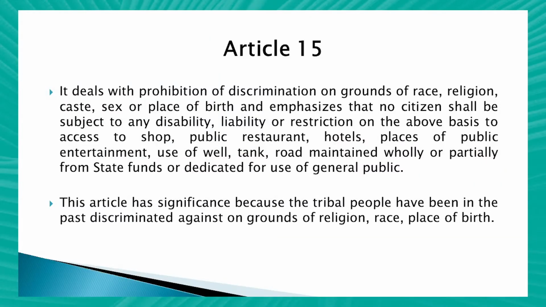Now let us discuss each of the articles in detail. The first article is Article 15. Article 15 deals with prohibition of discrimination on the grounds of race, religion, caste, sex, place of birth, and emphasizes that no citizen shall be subject to any kind of disability, liability, or restriction on the above basis to shop, public restaurant, hotels, places of public entertainment, use of well, tank, road, and any other public place maintained wholly or partially from state funds or dedicated for the use of the general public.